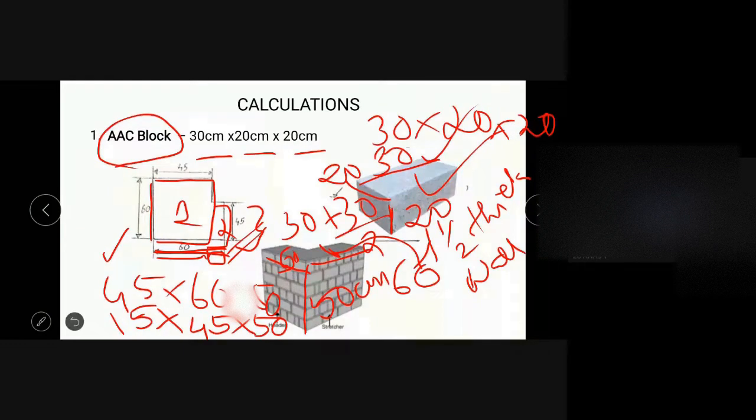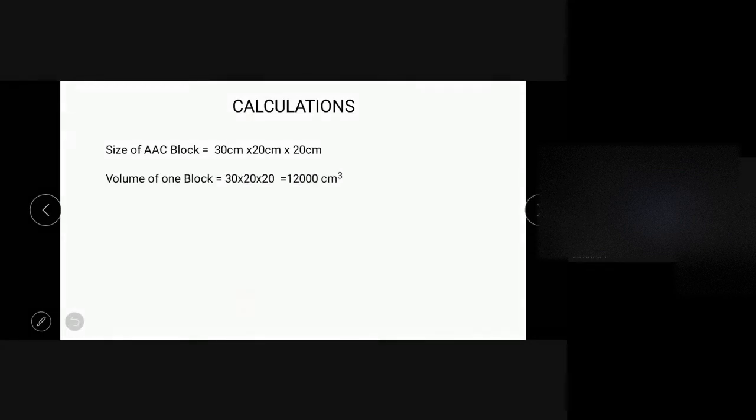Total volume of the wall divided by the volume of a single block will give the number of building units. So this is what we are actually doing. I think we can see the calculation. Size of the AAC block: volume of one AAC block is 30 into 20 into 20. Volume of the wall is 60 into 45 into 50 plus 15 into 45 into 50.